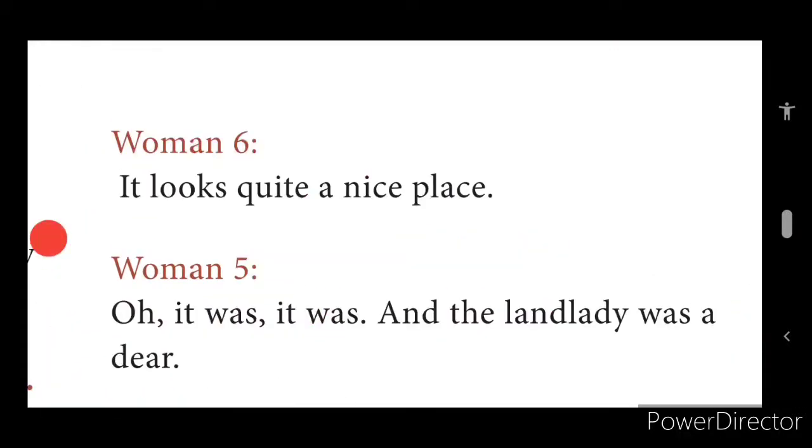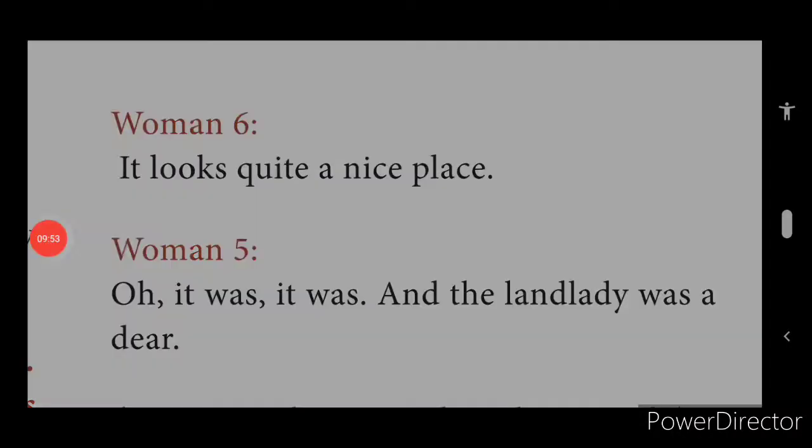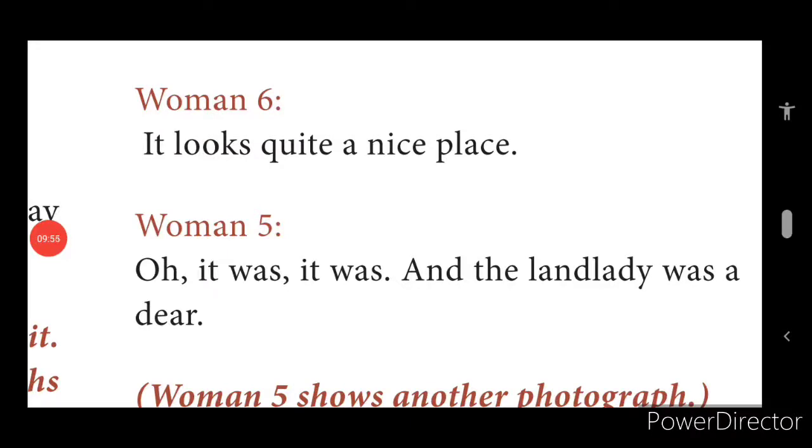Woman 6: It looks quite a nice place. Woman 5: Oh, it was. And the landlady was a dear. Now this woman 6, looking at the photographs, even she too enjoys certain photos, and she says, it looks quite a nice place.